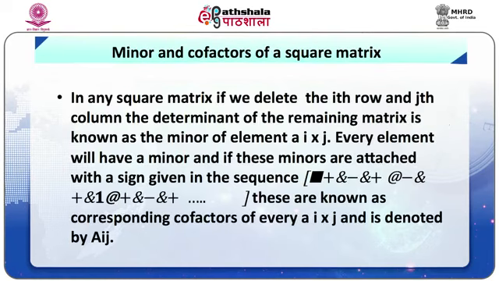Minor and cofactor of a square matrix. In any square matrix, if we delete the ith row and jth column, the determinant of the remaining matrix is known as the minor of the element Aij. Every element will have a minor, and if these minors are attached with a sign given in the sequence as here, these are known as the corresponding cofactors of every Aij and are denoted by capital Aij.